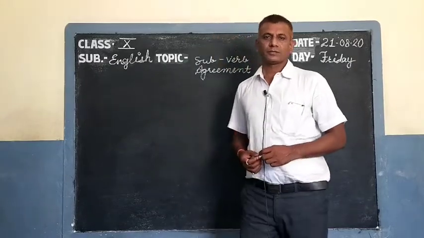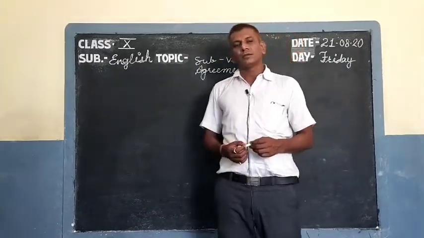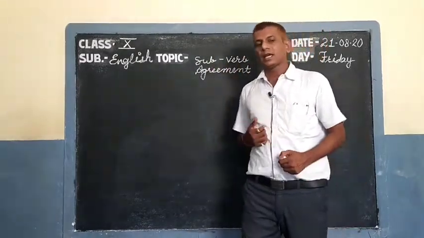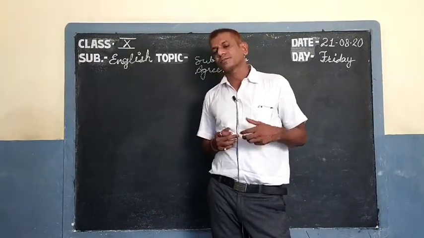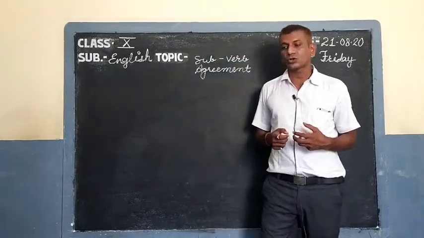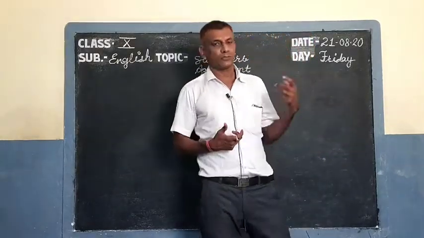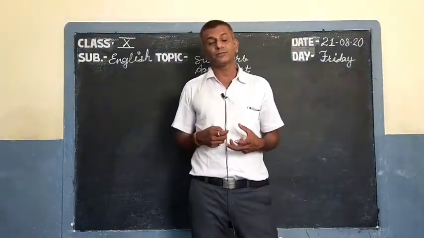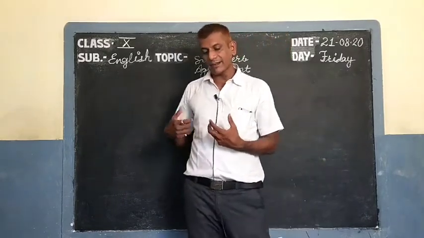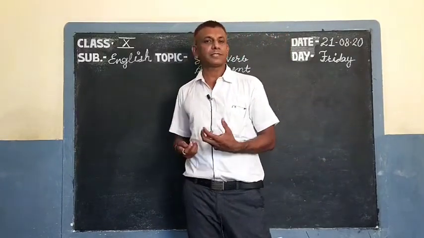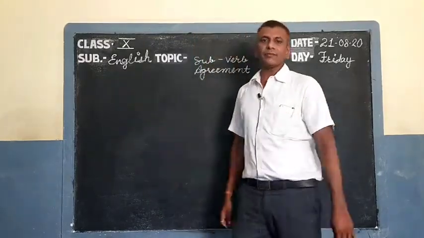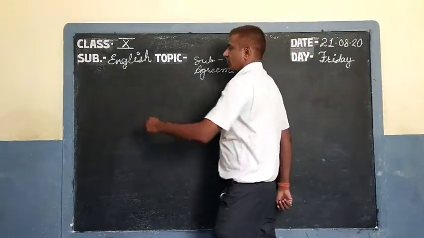Hello students, in the previous video we discussed subject and verb agreement, in which we talked about the 9, 5 and 10 verbs which show present, past or future time, the verbs we use for present, past or future time. We have done the use of 9 verbs in the present and the 5 in the past, and today we are going to discuss future